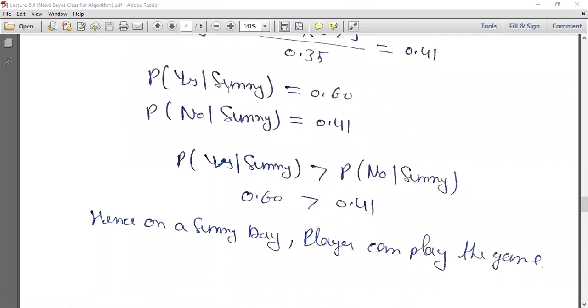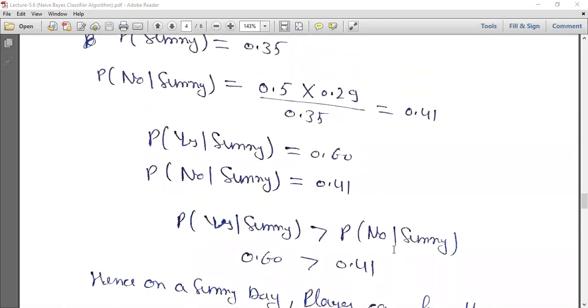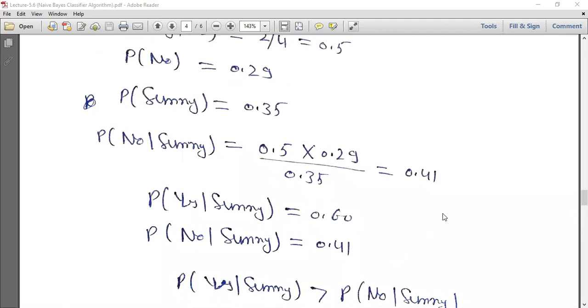So this is the way to calculate using Bayes theorem.